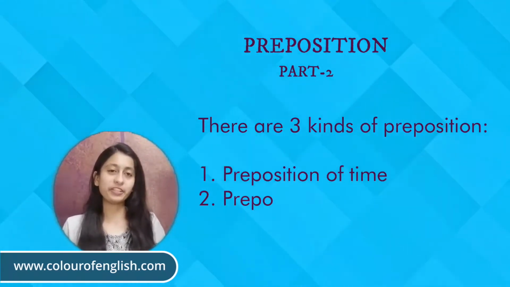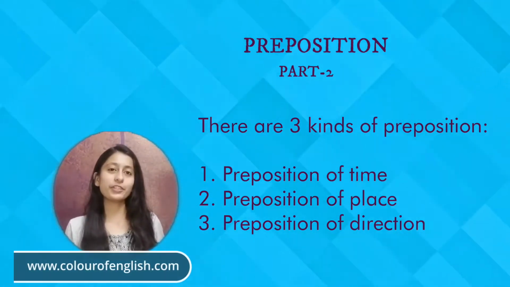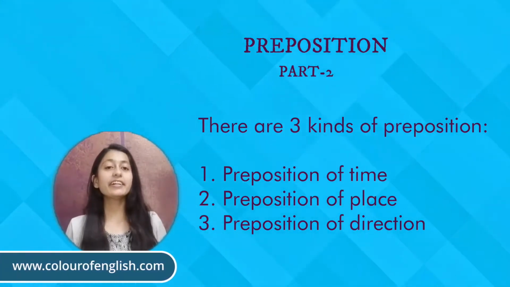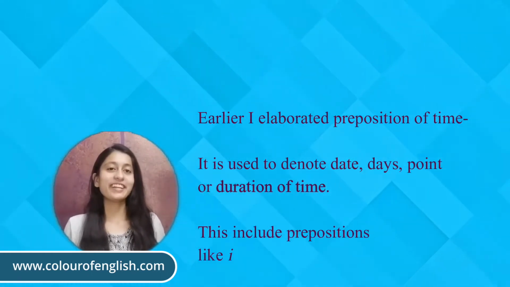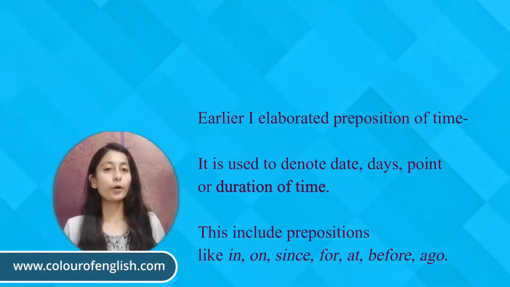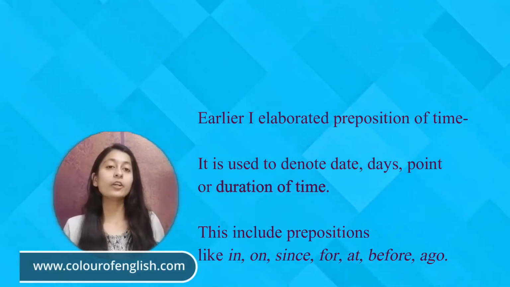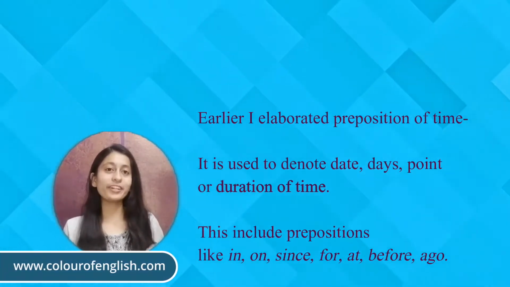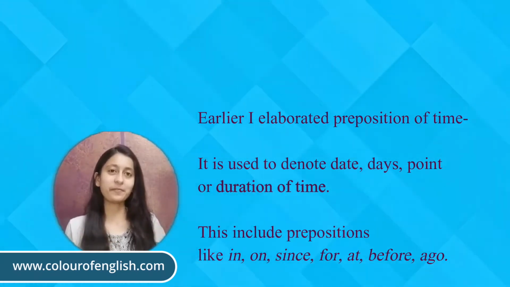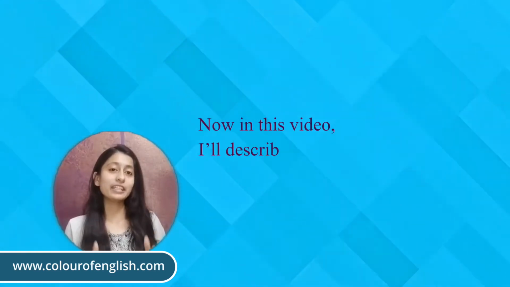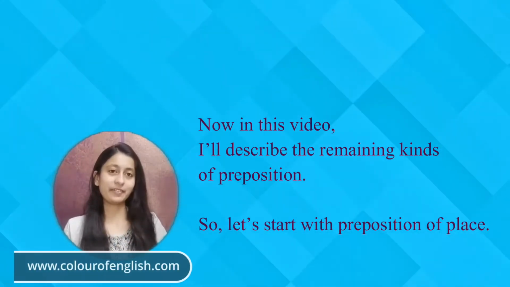There are three kinds of preposition: preposition of time, preposition of place, and preposition of direction. Earlier, I elaborated on preposition of time. It is used to denote a date, day, point, or duration of time. Prepositions like in, on, at, for, since, before, ago are all included in preposition of time. Now in this video, I'll discuss preposition of place and direction.